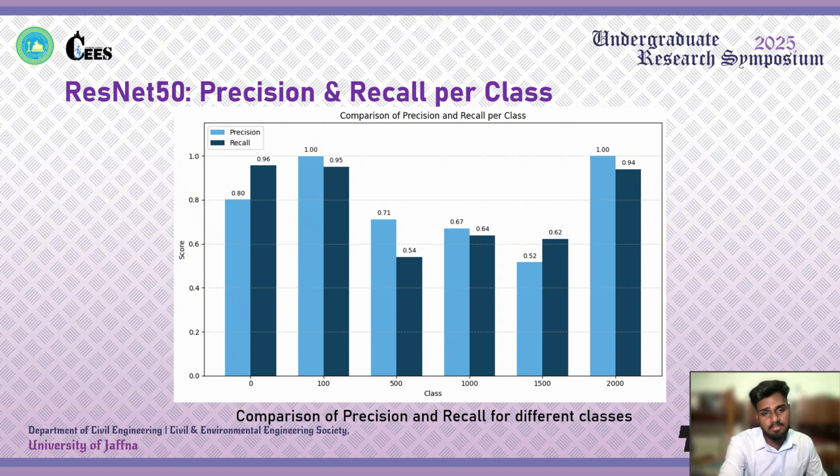The extreme classes such as 0, 100, and 2000 have achieved high precision and recall, about 0.9, while other intermediate classes such as 500, 1000, and 1500 show lower recall between 0.54 to 0.65, indicating that the model struggled to separate these intermediate classes.